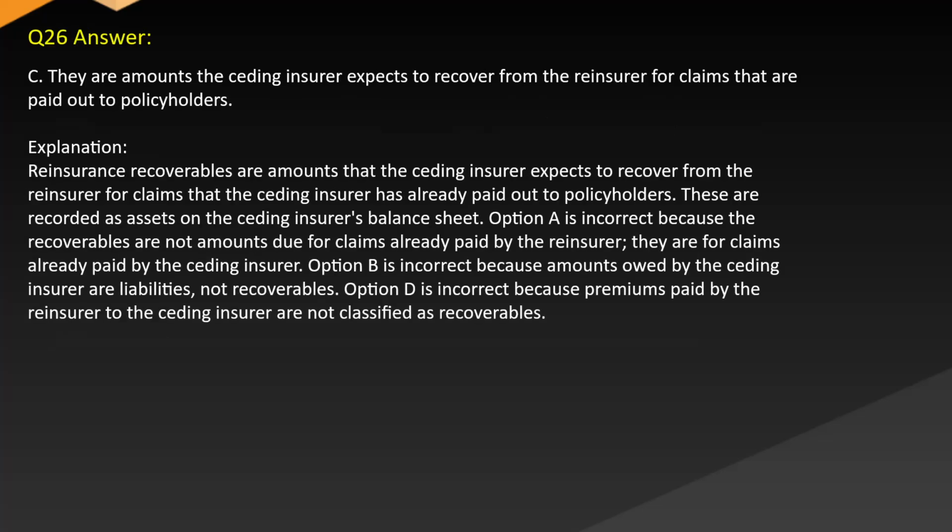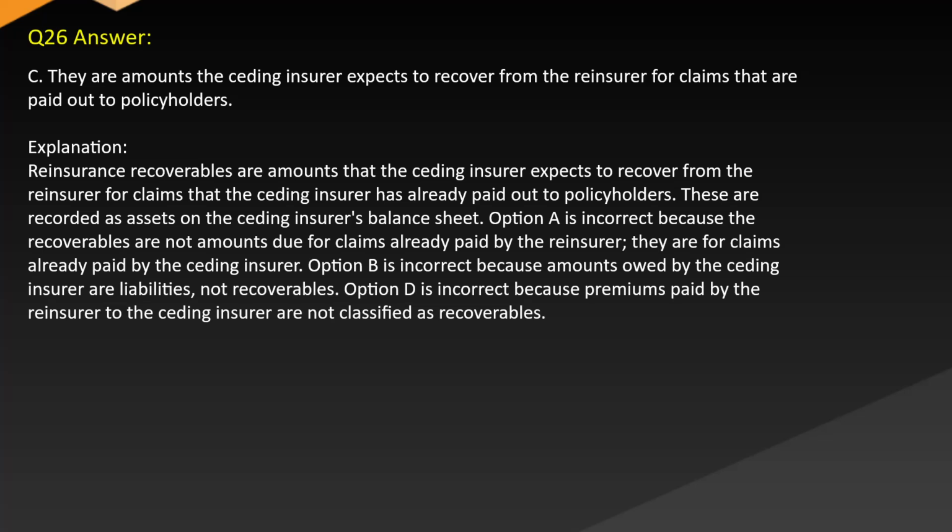Answer C. They are amounts the ceding insurer expects to recover from the reinsurer for claims that are paid out to policyholders. Explanation: reinsurance recoverables are amounts that the ceding insurer expects to recover from the reinsurer for claims that the ceding insurer has already paid out to policyholders. These are recorded as assets on the ceding insurer's balance sheet.